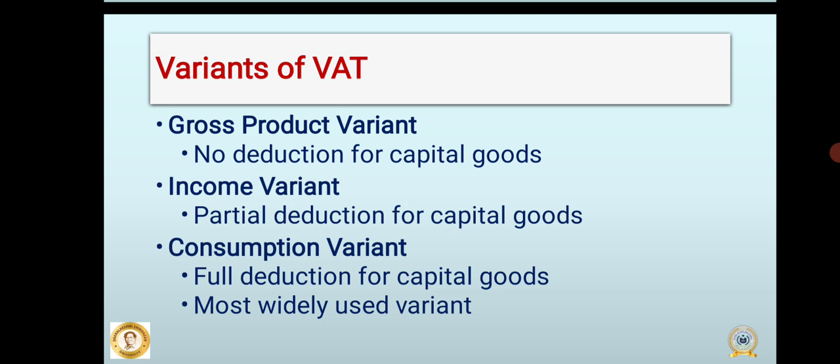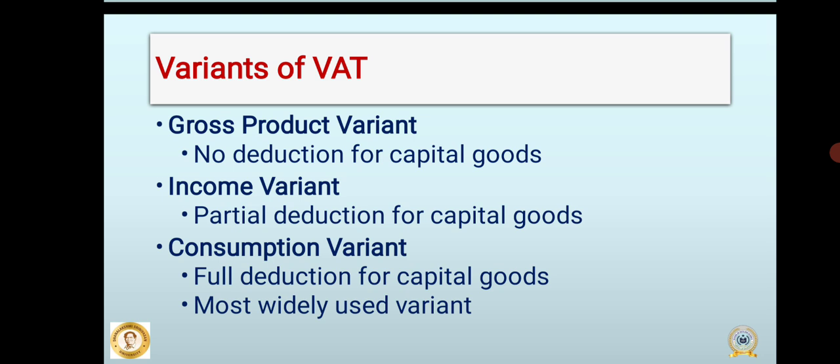Second, the income variant. Under the income variant, partial deduction is allowed for capital goods. Instead of giving full credit at once, the cost of capital goods is deducted gradually through depreciation. This method reduces the tax burden compared to the gross product variant but still involves some complexity.